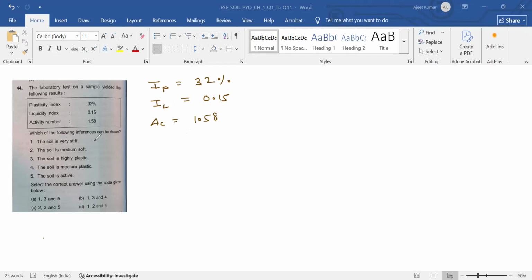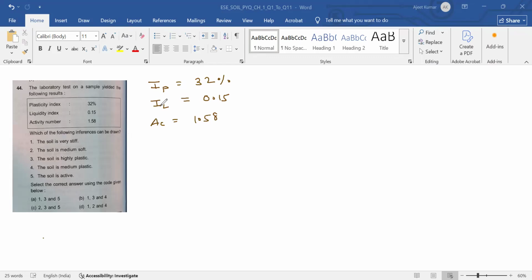Which of the following inference can be drawn? The first one is the soil is very stiff. So if IL, liquidity index, is 0.15, in case of liquidity index 0.15, it is in between 0 to 0.25.